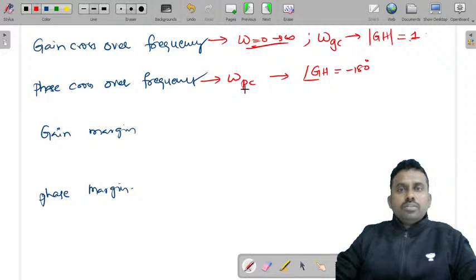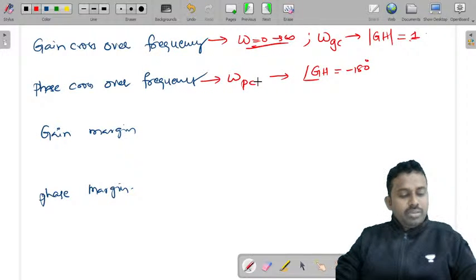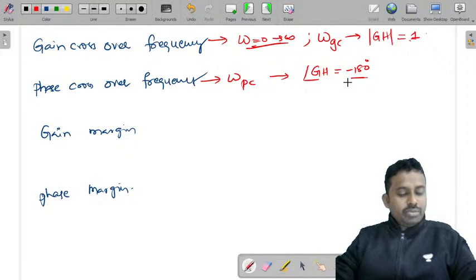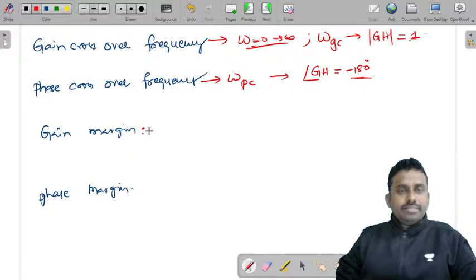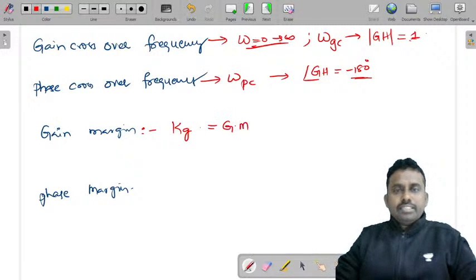So this is the phase crossover frequency. It is the frequency at which the phase angle is minus 180 degrees. Now, what is gain margin? Gain margin is denoted by Kg, or you can also write it as GM, and phase margin by gamma or PM.